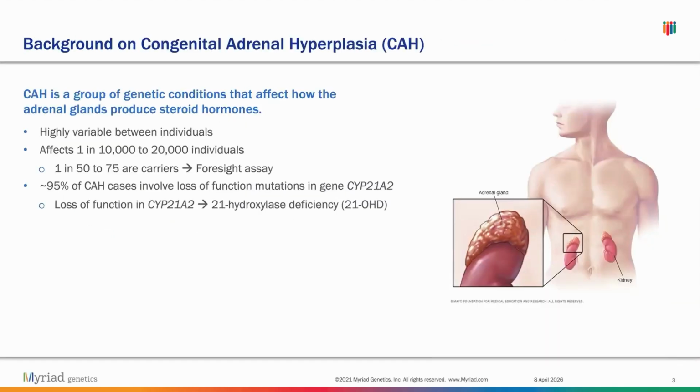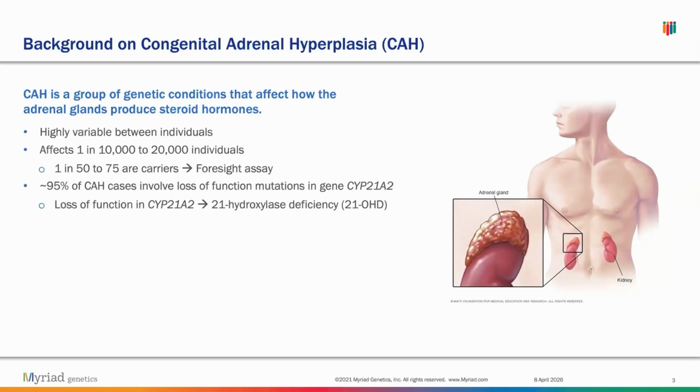Before I get into what DeepCAH is, I wanted to talk about what CAH is. CAH stands for congenital adrenal hyperplasia, and it is a group of genetic disorders or conditions that affect how the adrenal glands, which are these glands sitting on top of the kidney, produce steroid hormones. The adrenal glands are responsible for producing hormones such as adrenaline, epinephrine, norepinephrine, cortisol, all these kinds of things. So they're very important to the human body.